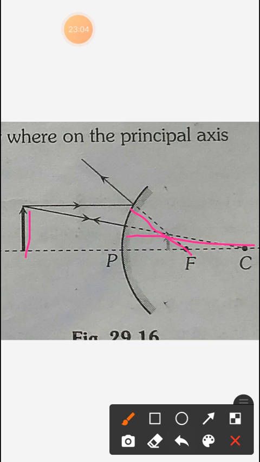So this is the image. Here the image is formed.